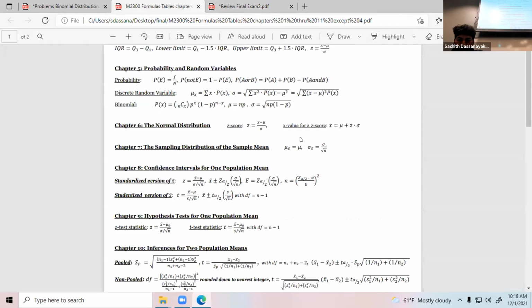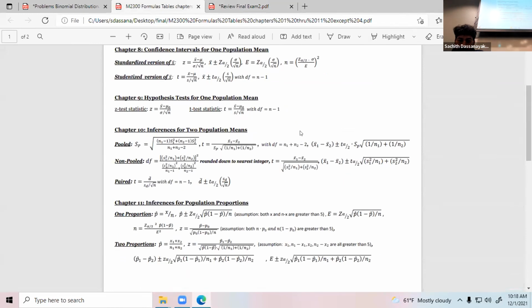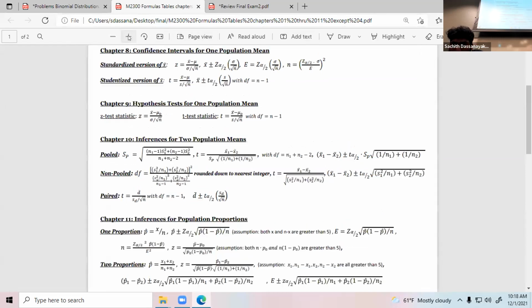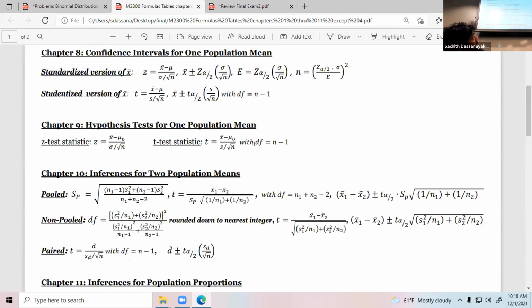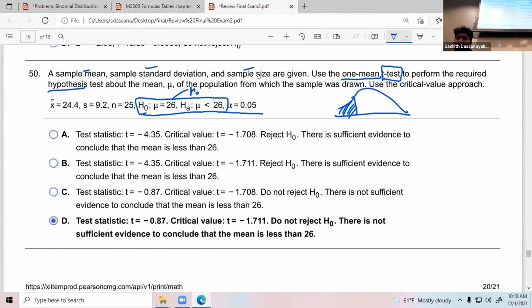Chapter 9 t-test. Let me use this one. You need the DF as well, degrees of freedom. Clear? So what is degrees of freedom here? DF is n minus 1. N is 25, so 25 minus 1, 24. So your degrees of freedom is 24.